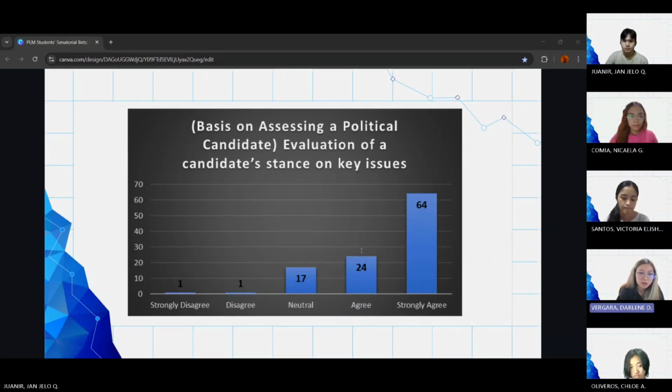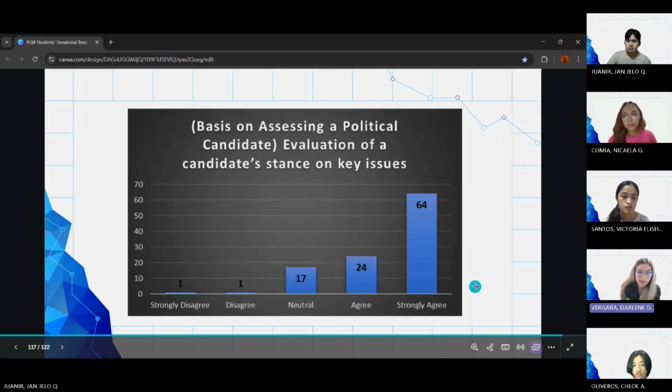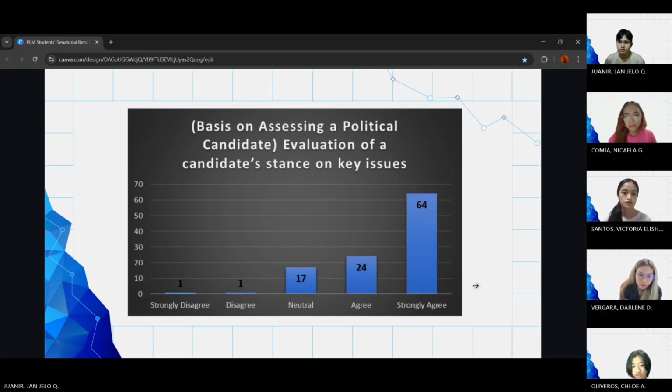For the last question, which is the evaluation of a candidate's stance on key issues as a basis on assessing a political candidate, we can observe from the graph that 64 participants strongly agree that evaluation of a candidate's stance on key issues is one of the bases in assessing a political candidate. 24 participants agree, 17 participants stay neutral, one participant disagrees, and lastly, one participant as well strongly disagrees that evaluation of a candidate's stance on key issues is a basis on assessing a political candidate.